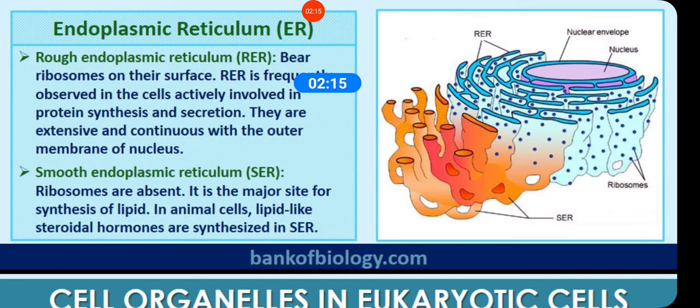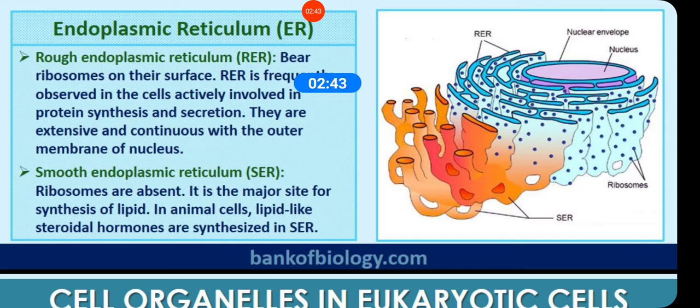Rough endoplasmic reticulum is extensive and continuous with the outer membrane of the nucleus. I have already explained that the nuclear membrane is an extension of the endoplasmic reticulum, with ribosomes on it. They have a rough surface because ribosomes are attached to them.